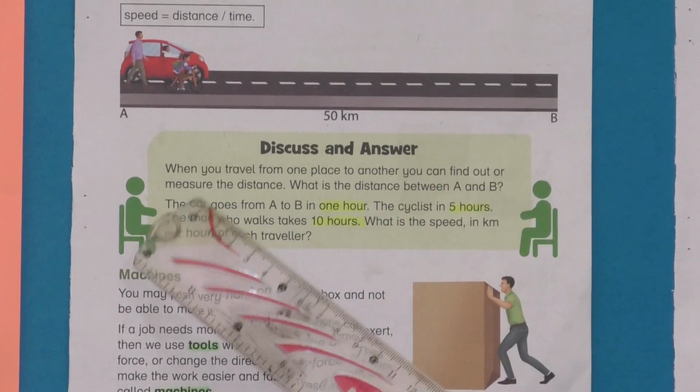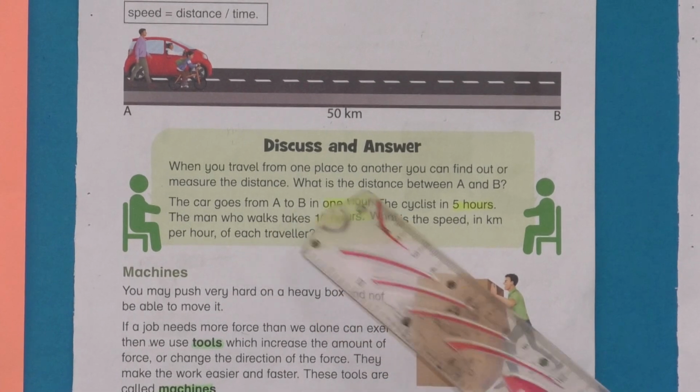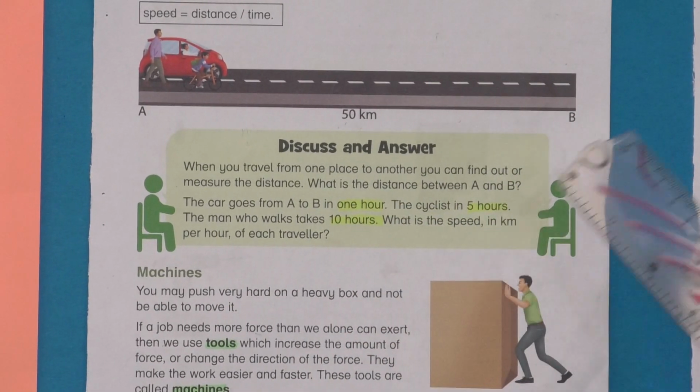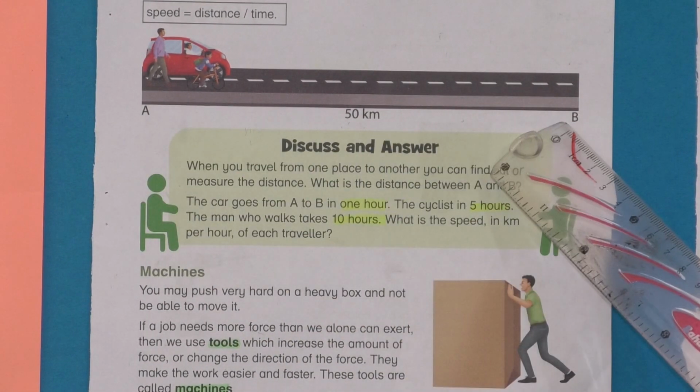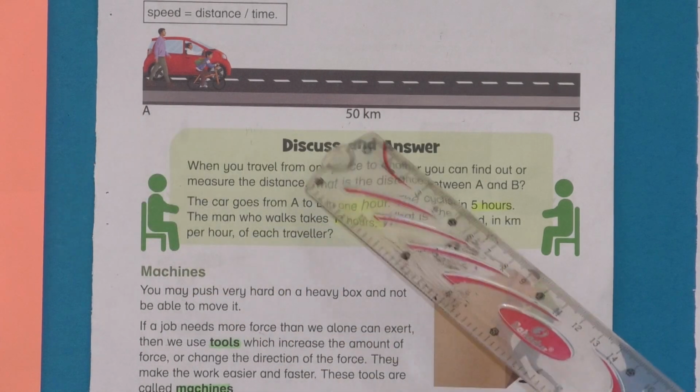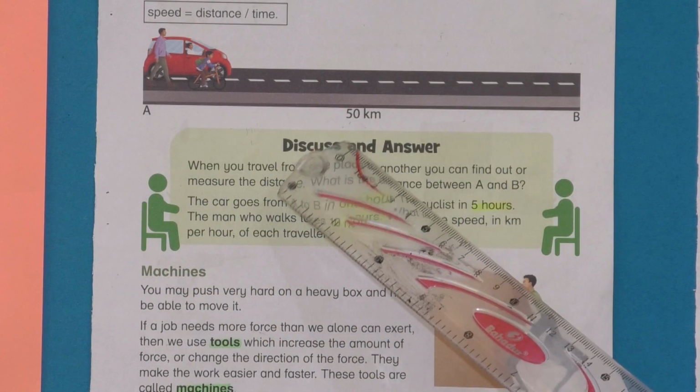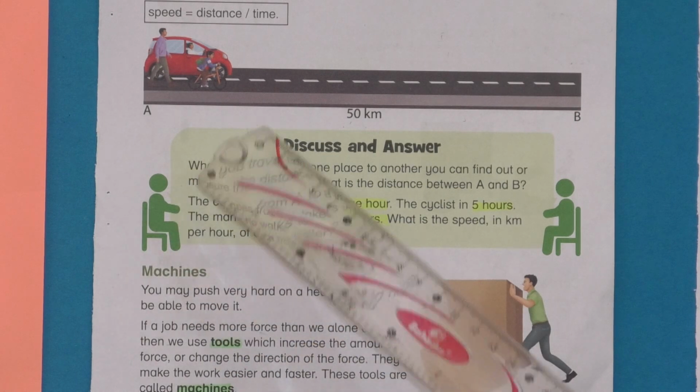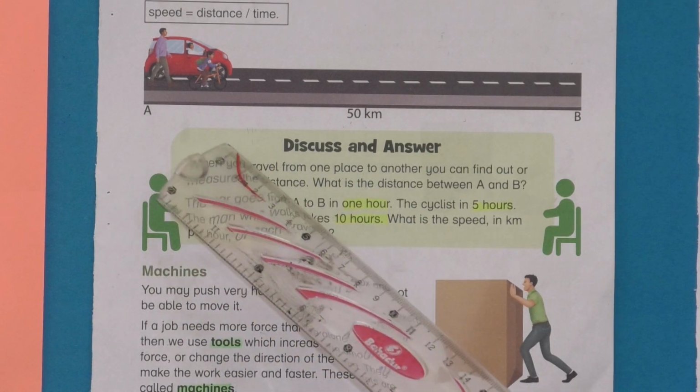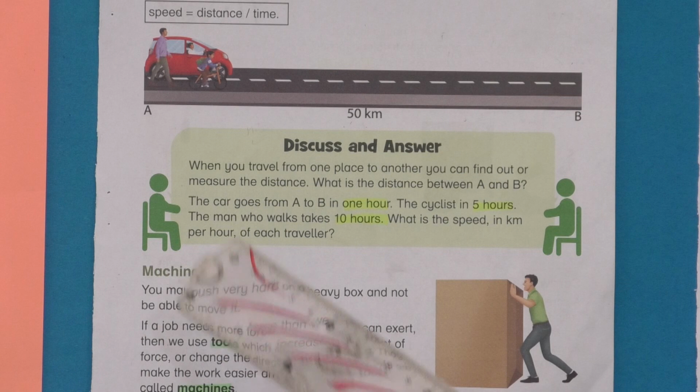You can find out the distance. What is the distance between A and B? Here we can see the measurement of the distance, which is 50 kilometer. Now we have to find out the speed of a car, a cyclist and a man.